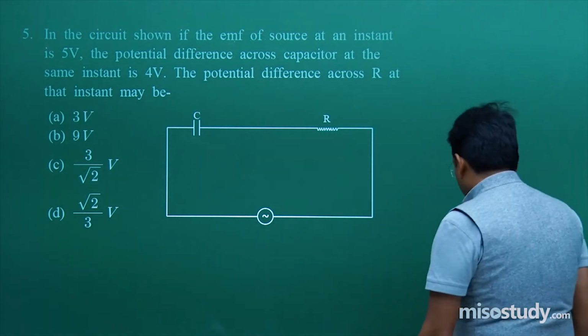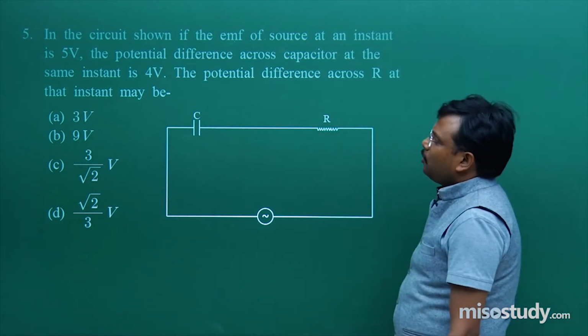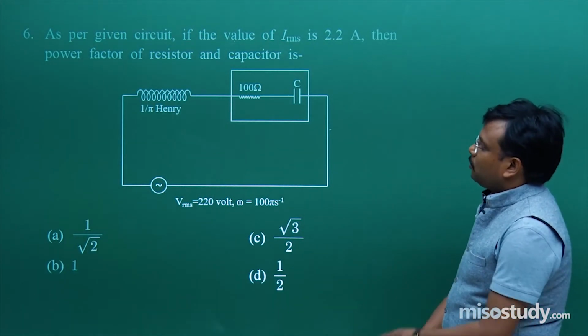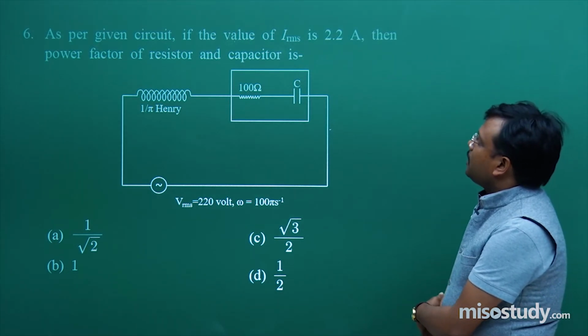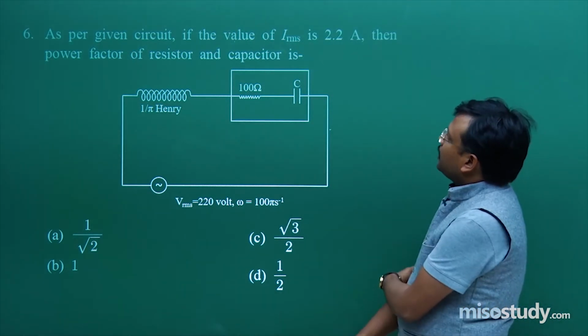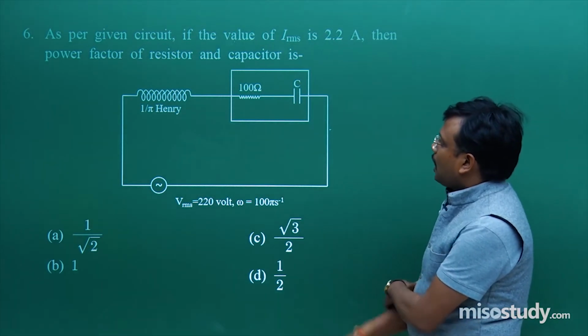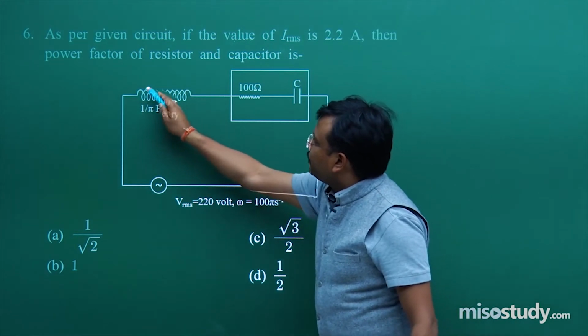Now over here, after getting the solution of these types of problems, I hope you will find yourself in a comfortable situation for this particular question. As per given circuit, if the value of IRMS is 2.2 ampere, then the power factor of the resistor and capacitor is how much? Basically, they don't want to discuss this thing.